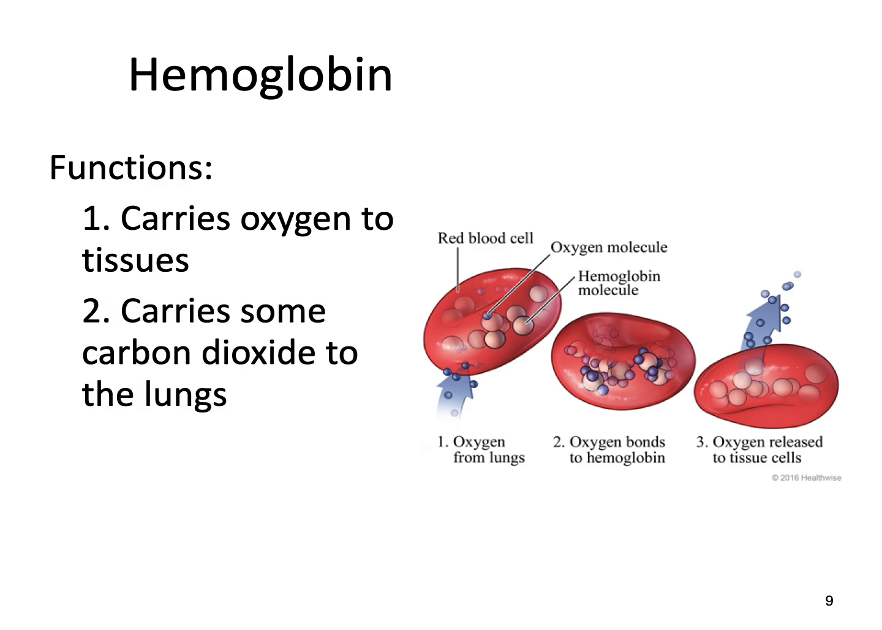There it picks up carbon dioxide, which it can carry to the lungs. A single amino acid change can reduce the effectiveness of hemoglobin. And so it's really important that its structure matches exactly to do its job.